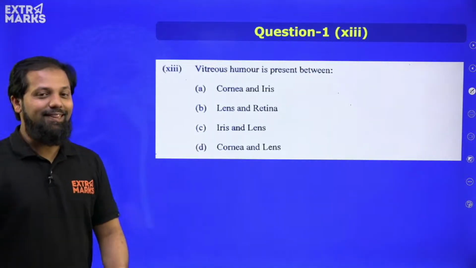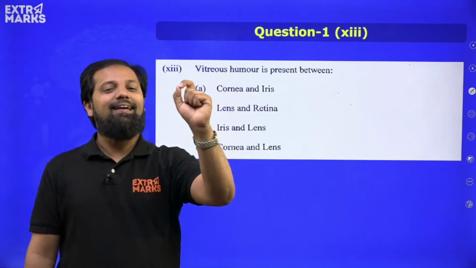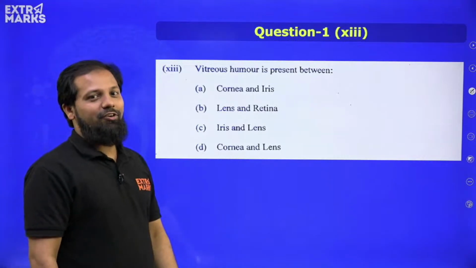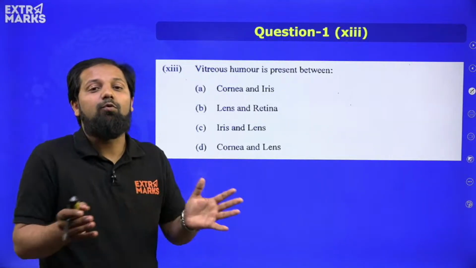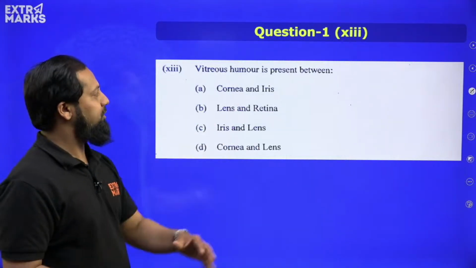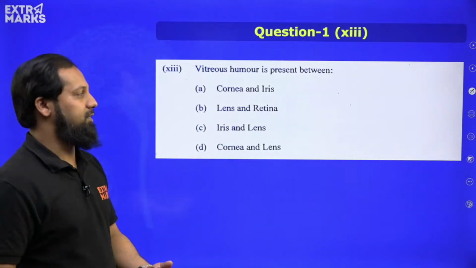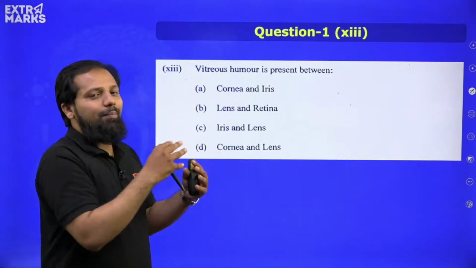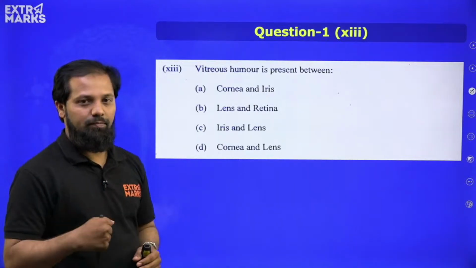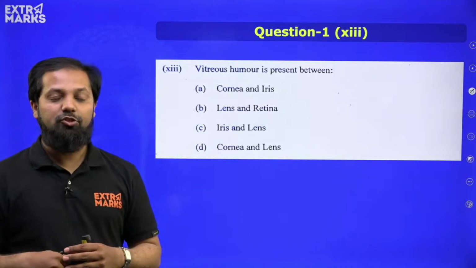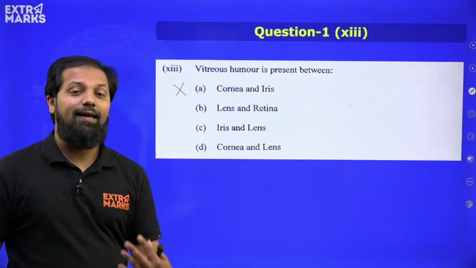Now moving towards the 13th question here. Vitreous humor is present between. Now this is slightly confusing, but you have one or two options which can easily be removed. By knocking out those two options we can at least attain two options in which we can make a guess. Cornea and iris. Okay, let me just give you a clue. Vitreous humor is very much related to the lens. Now if you find any option which does not have the lens, you can first knock that out. Number 1 is cornea and iris because it doesn't have the lens in it.